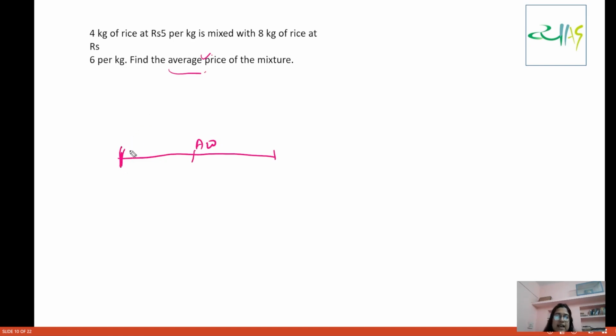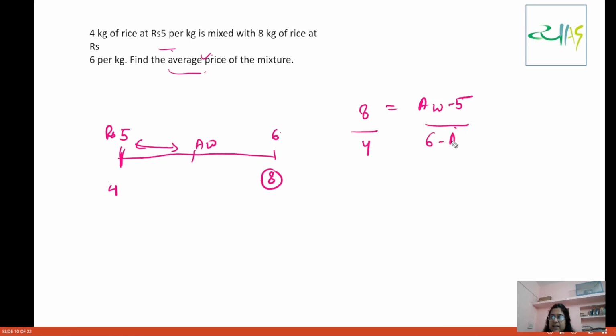What is a1 here? What is the average here? Average is 5 rupees per kg, and 4 kg. What is the average here? You have 6 rupees per kg and you have 8 here. Now this distance, this 8 is responsible for AW minus 5, and this 4 is responsible for 6 minus AW. So obviously the equation came back. Now you can simplify.